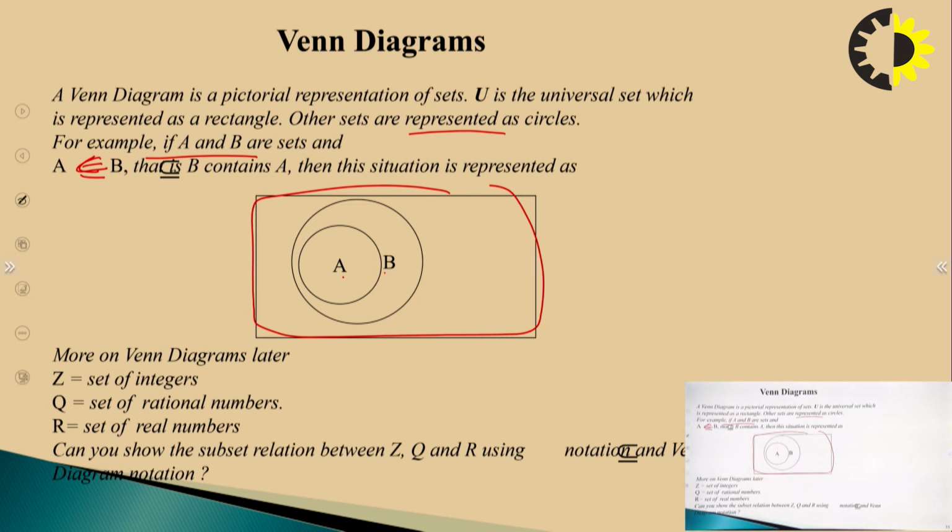More Venn diagrams can be discussed later. Like Z is the set of integers, Q is the set of rational numbers, R is the set of real numbers. Can you show the subset relation between Z, Q and R using this notation? You can try this question yourself, and a similar diagram can be built. You can take the universal set as the set of real numbers, and you can have the set of rational numbers and the set of integers. From these you can prepare Venn diagrams showing which set is a subset of the other set.